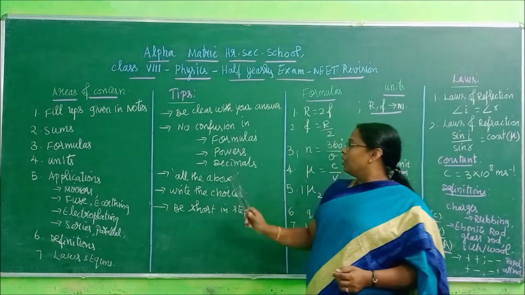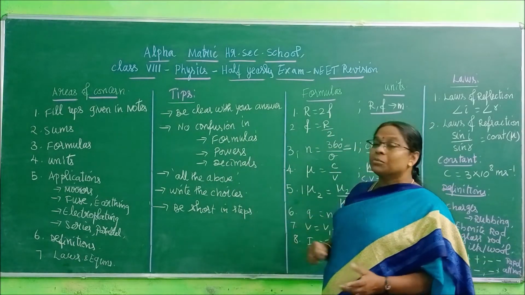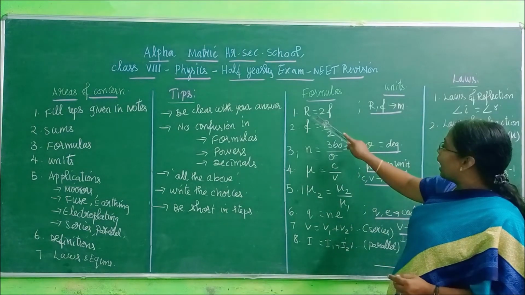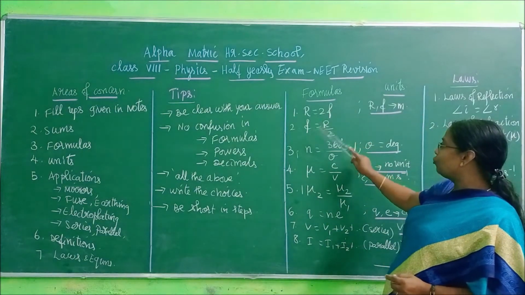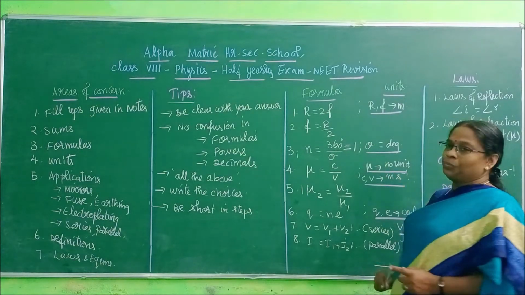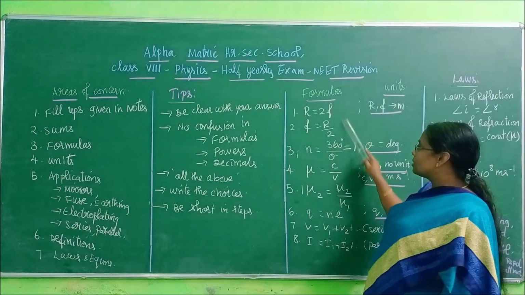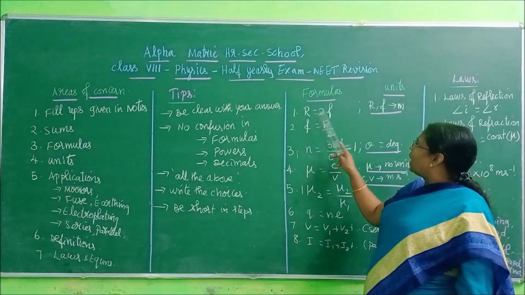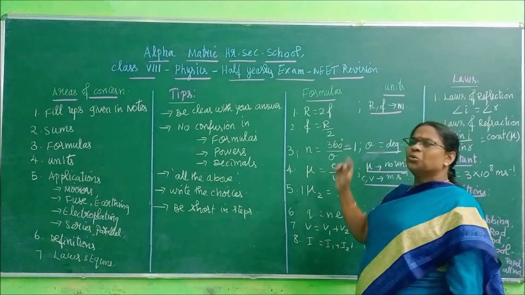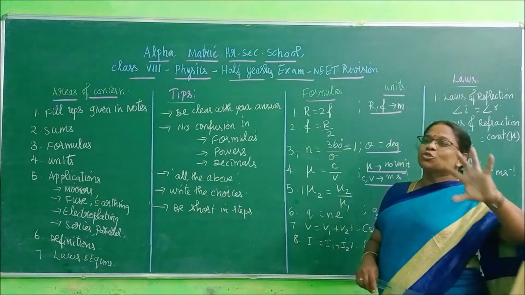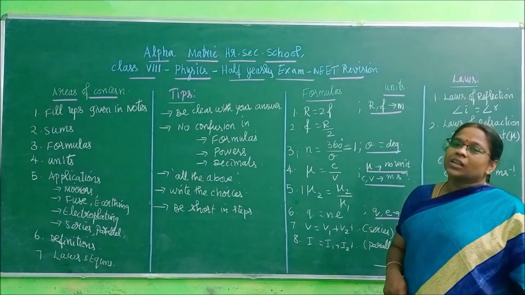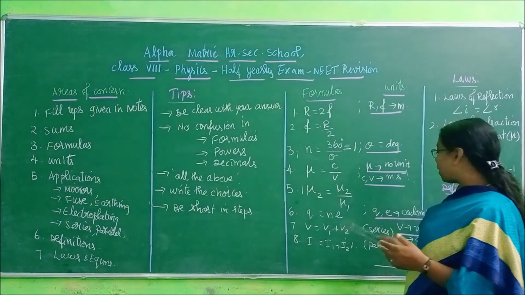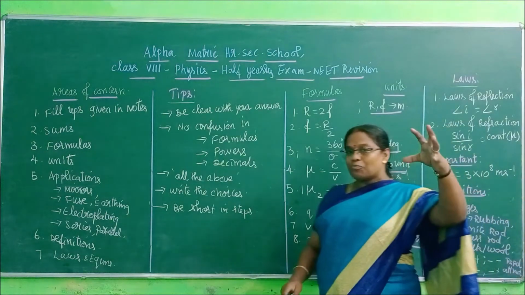Okay. So then, formulas, powers, and decimals. When you are writing formulas, for example, here you come. R is equal to 2F, and we have another formula, F is equal to R by 2. These formulas contain similar terms. So whether it is R is equal to 2F, S is equal to 2R, or F is equal to 2R, you should not have any confusion like that. Regarding the formulas, units, powers, and decimals, when doing the steps, you will have powers.